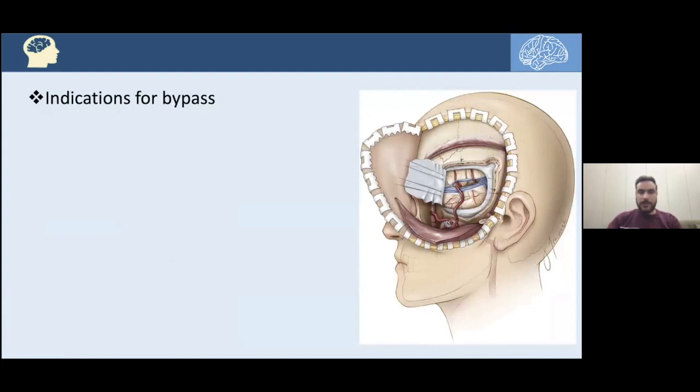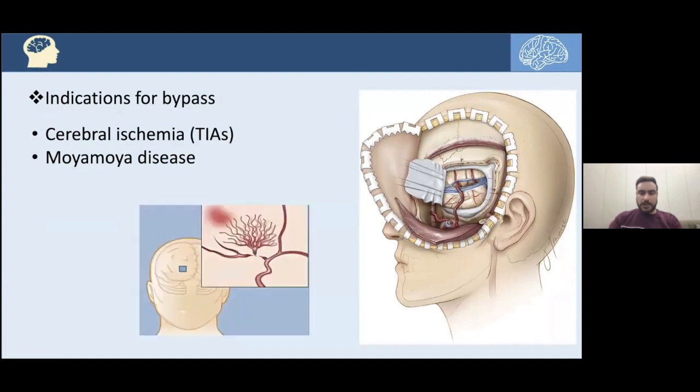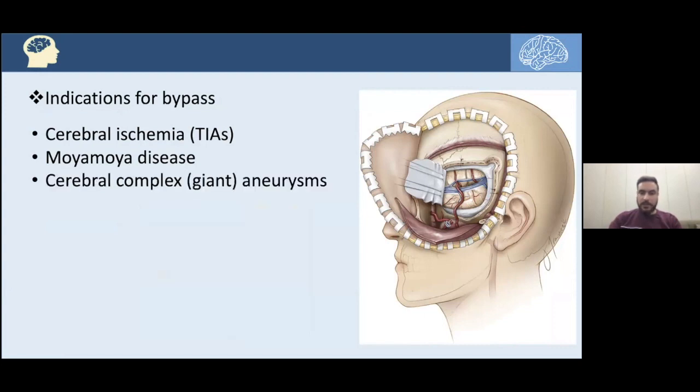Now we will talk about the indications for bypass. Indeed, we have four indications: cerebral ischemia or TIAs, transient ischemic attacks; Moyamoya disease, in which we have a hypoplastic C4, the supraclinoid segment of the ICA; giant aneurysms, which I will discuss in detail in the next few slides; and even tumors, especially skull-base tumors.